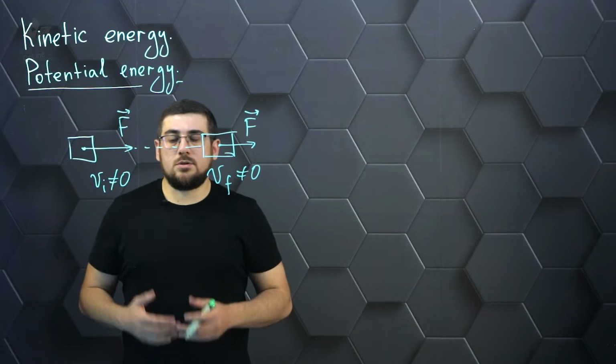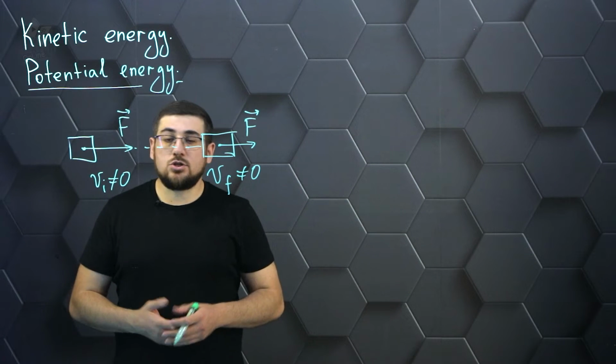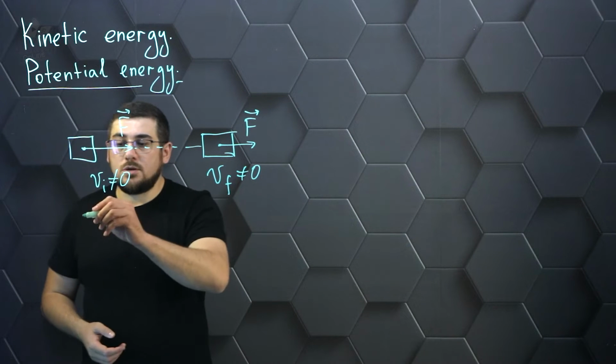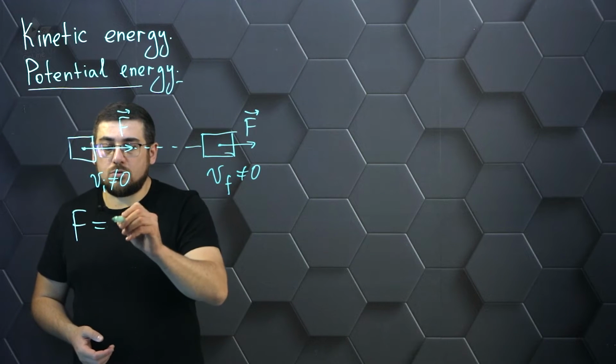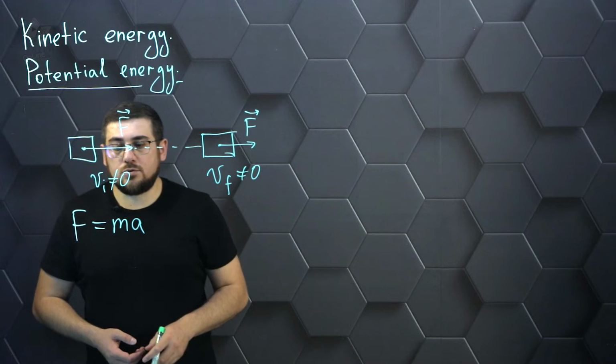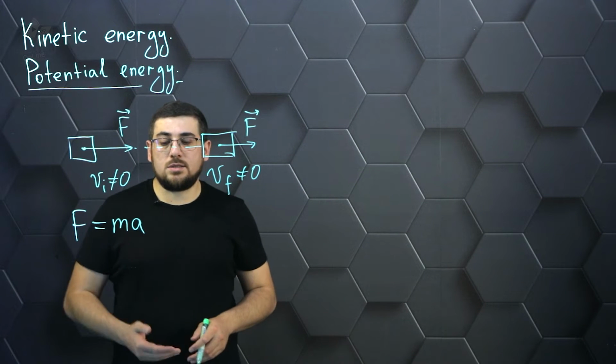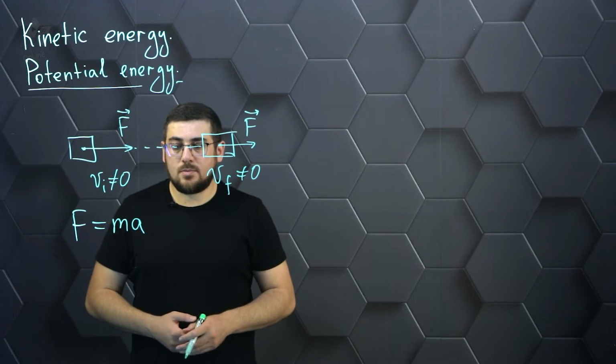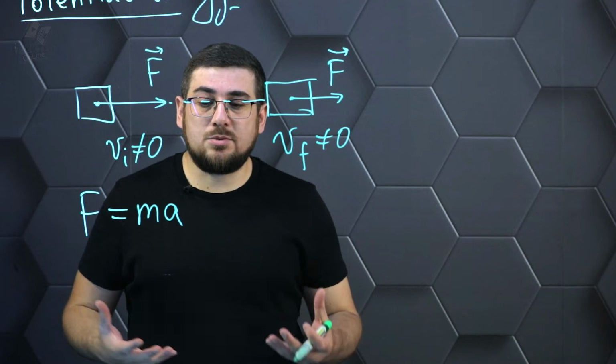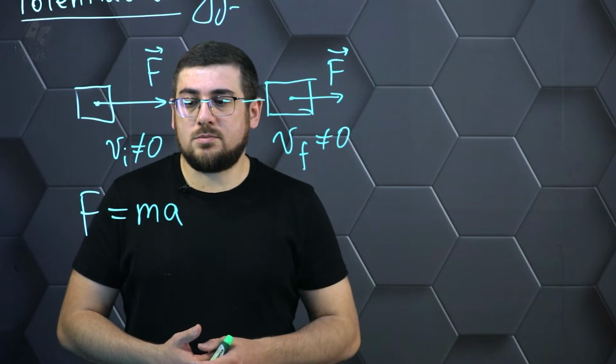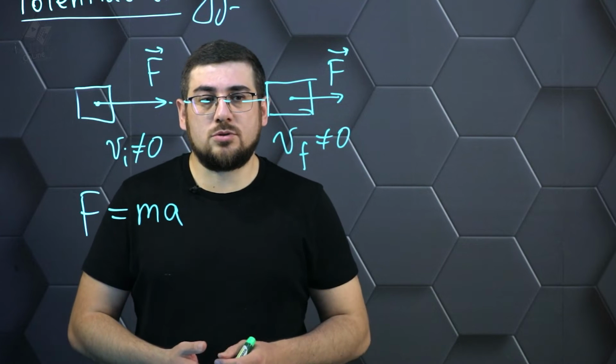What can we use to describe this situation? Of course, we can consider this problem from the point of view of Newton's second law, because there is a force, there is a certain mass of the body, and there is a certain acceleration. So, now our task is to try to describe these moments and see what we can use here to calculate our problem.